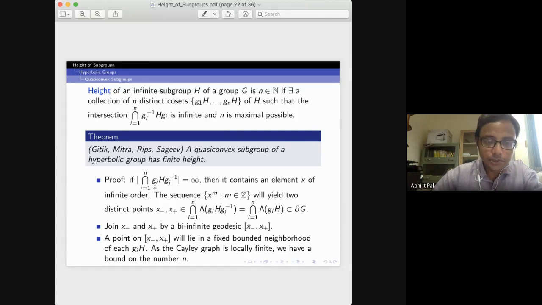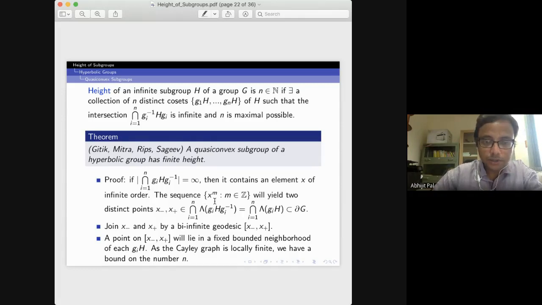H is quasi-convex, so g_i H g_i inverse is quasi-convex, and a finite intersection of quasi-convex sets is again quasi-convex. So in particular it is a hyperbolic group, and therefore it contains an element of infinite order. Let us call that element x.